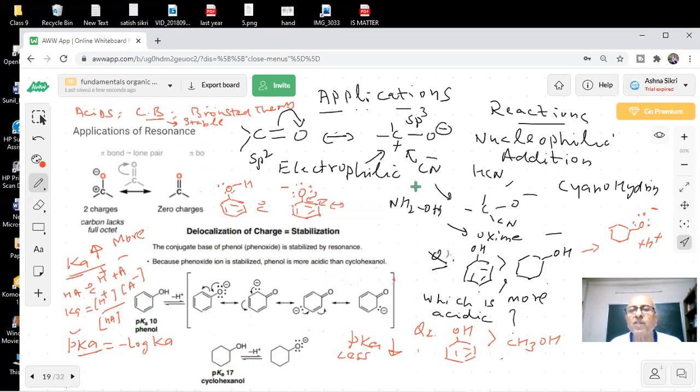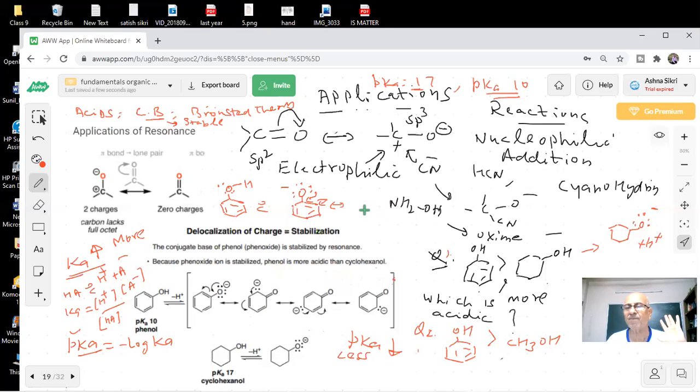This is also a question which was given. There are two acids, pKa 17 and pKa 10. Values were given and explained. What we are trying to explain is explained by the concept of resonance. These are all important questions, students. Resonance is very important and it will be applied. Application questions will be there in every exam.